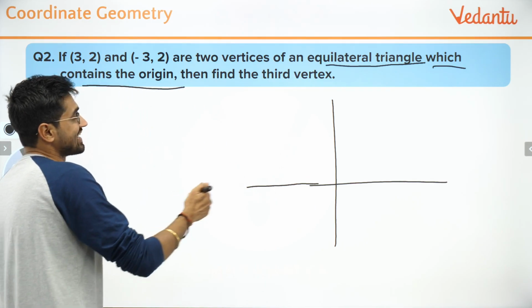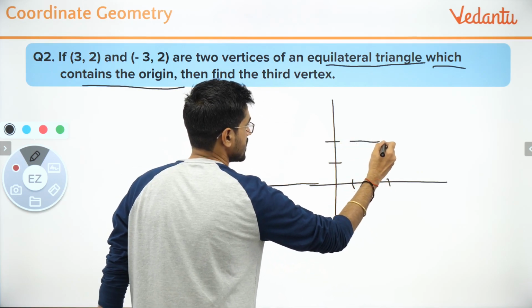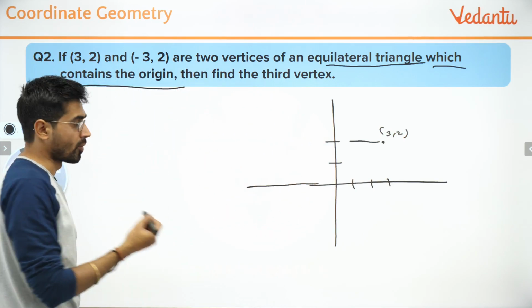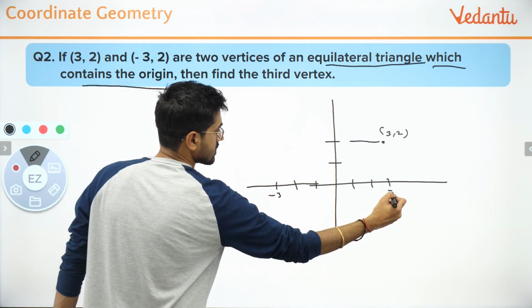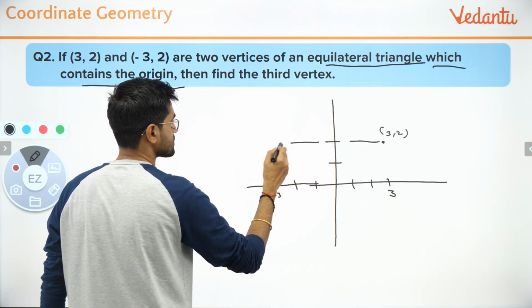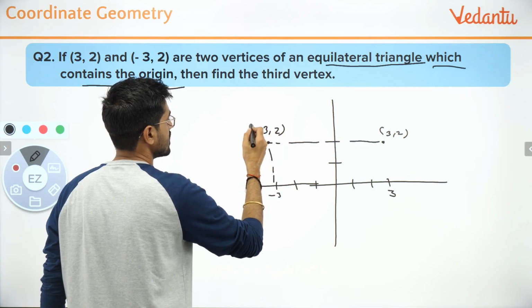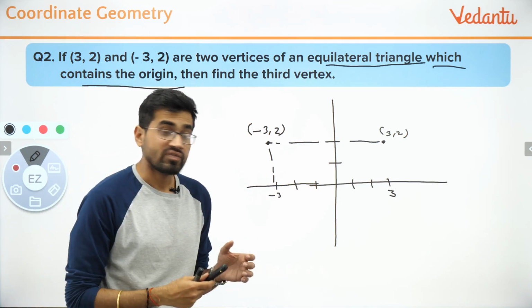So it says there are 2 points, 3, 2. So 1, 2, 3, 1, 2. So this is the point 3, 2. And then there is a point minus 3, 2. So minus 1, minus 2, minus 3. So this will be this point minus 3, 2. Now I have got 2 points and I have to find an equilateral triangle which contains the origin.